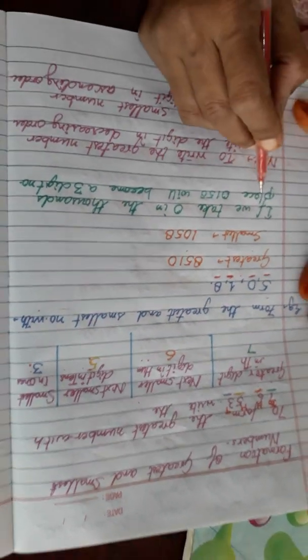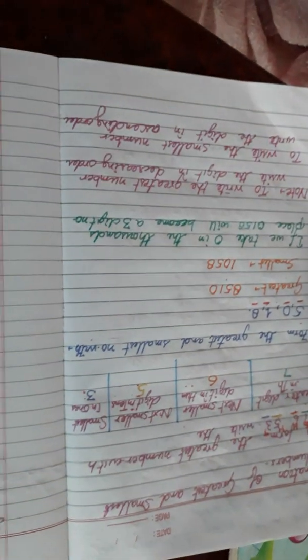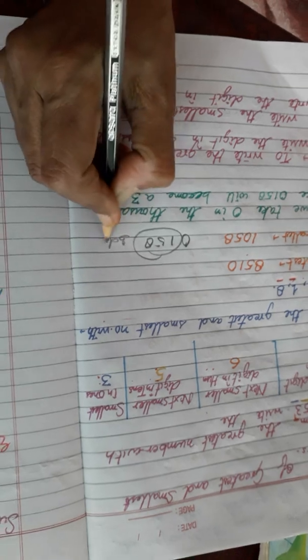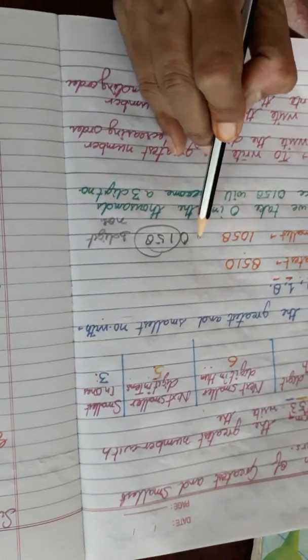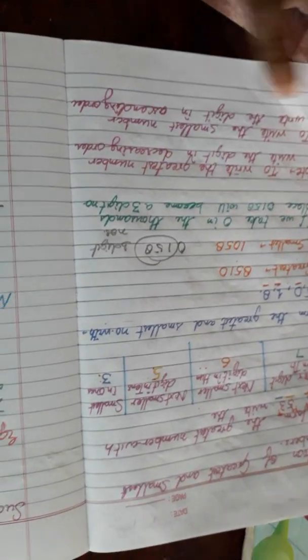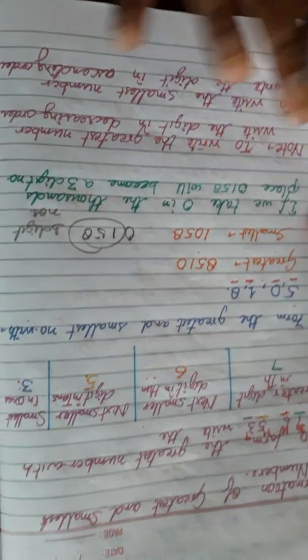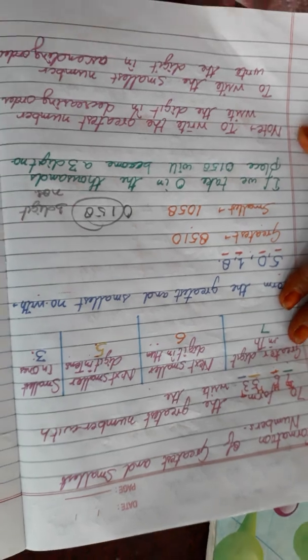Okay, and mind it, if we write 0158, then it will be a 3-digit number. No counting of 0 before the number. If a 0 comes before the number, it has no value, children. Therefore when you form greater and smaller numbers, you will take care of 0.